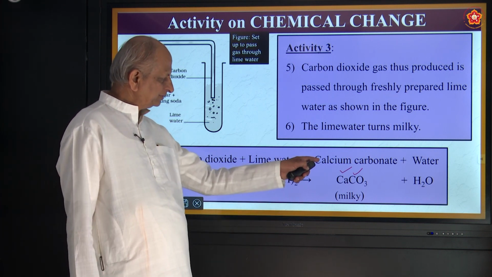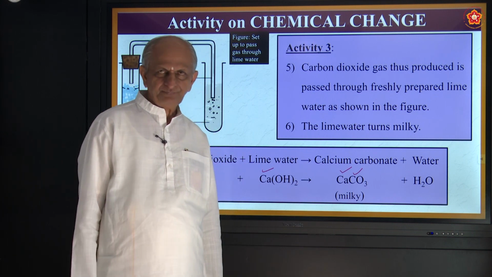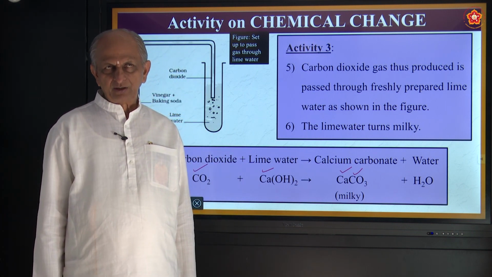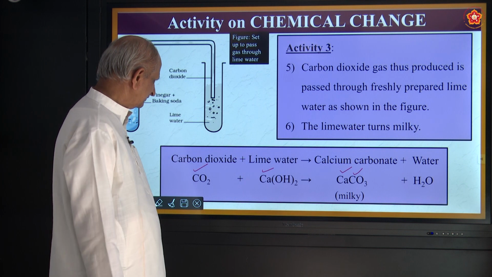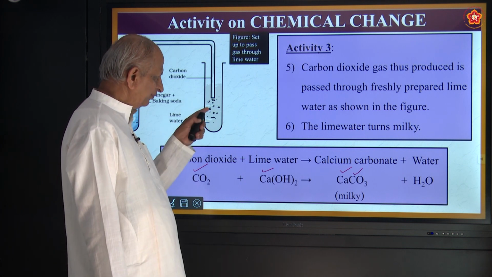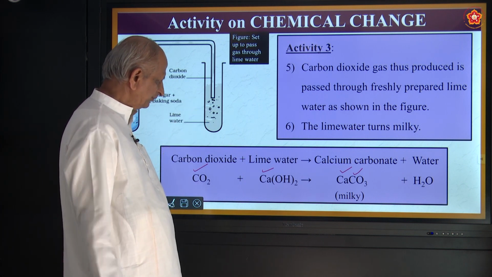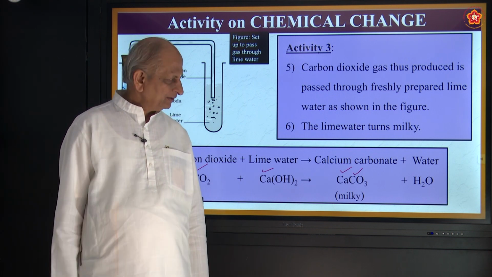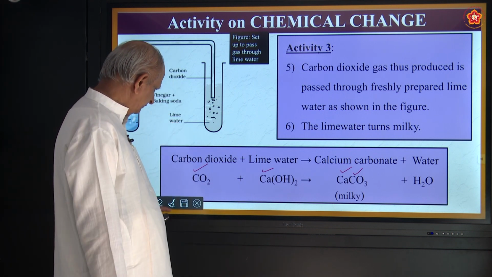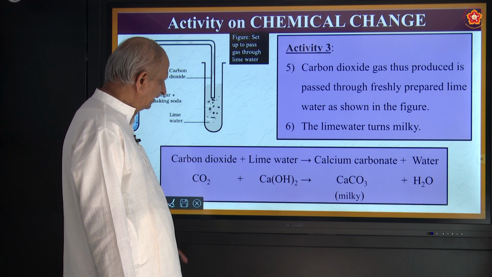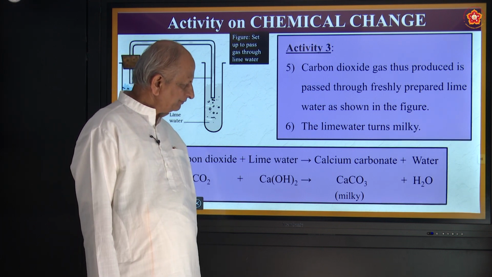So this calcium carbonate is the reason for milkiness, or becoming white in color. So very interesting experiment. You can try it yourself with very cheap materials available in the kitchen only.